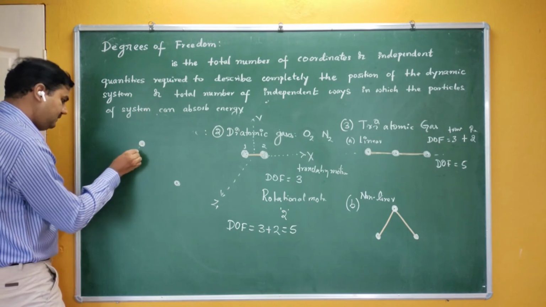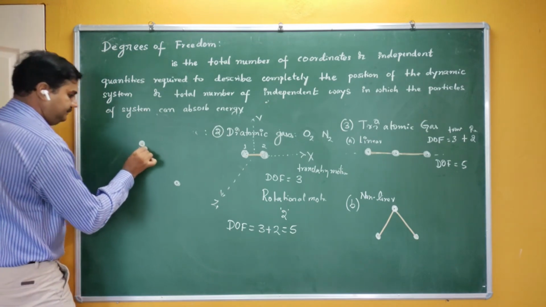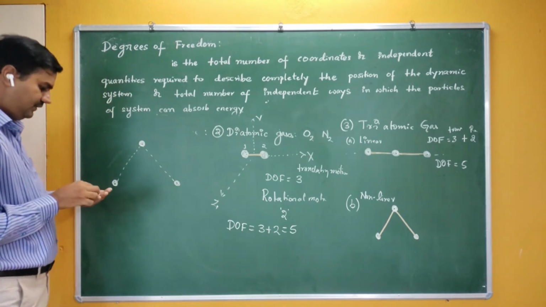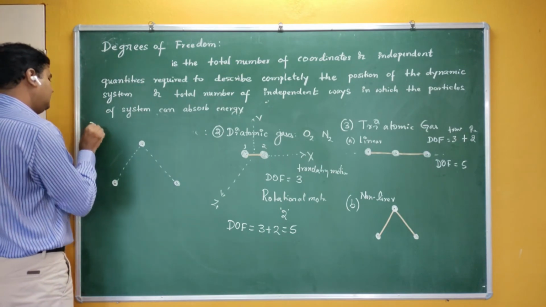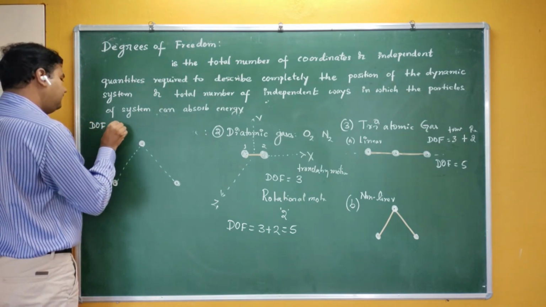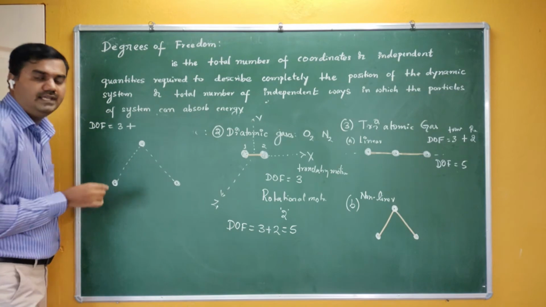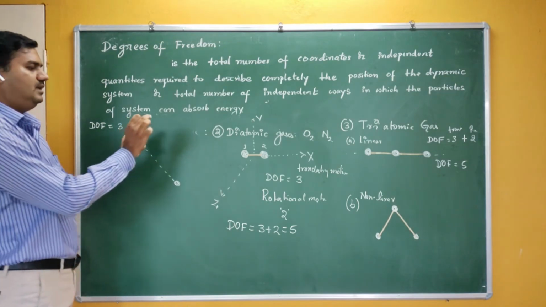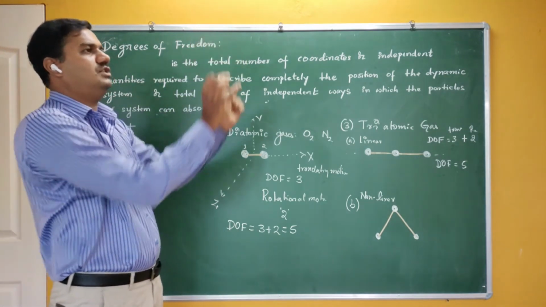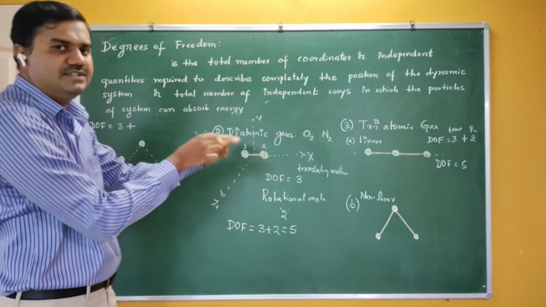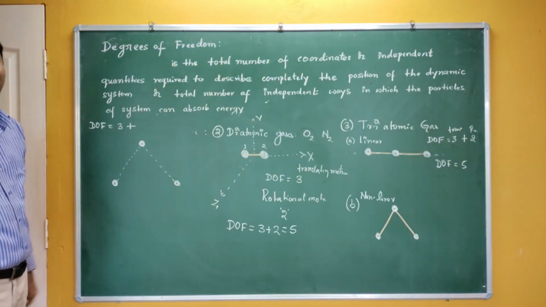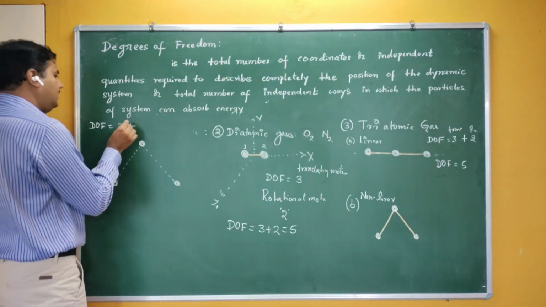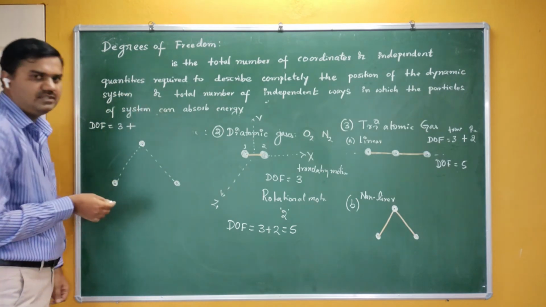The degrees of freedom is 3 due to the translatory motion. Again, these 3 atoms can move in the x direction, the y direction or the z direction. So this is called translatory motion. Therefore, it has got 3 degrees of freedom due to the translatory motion.